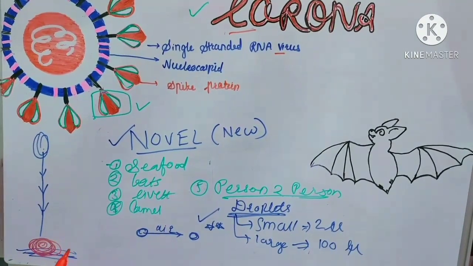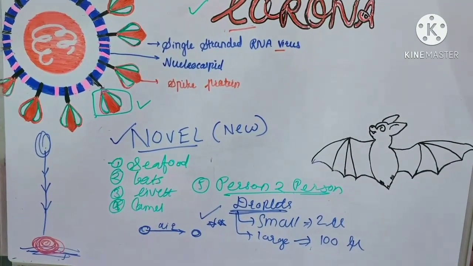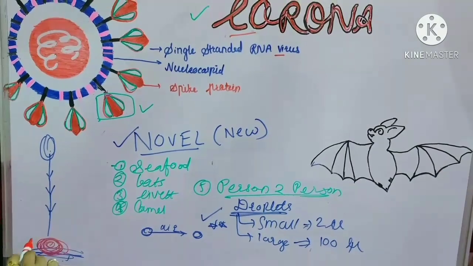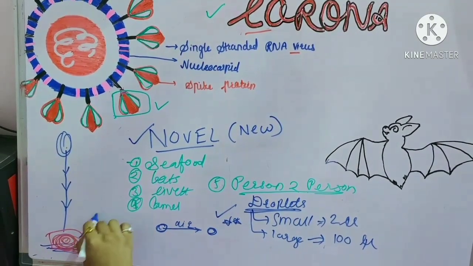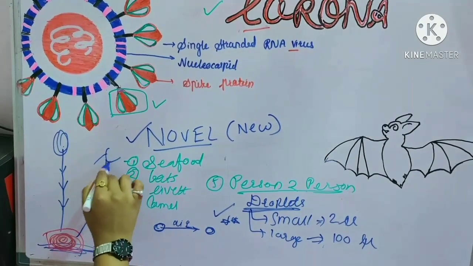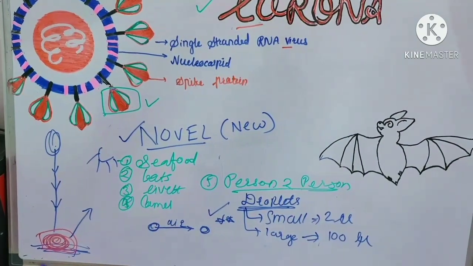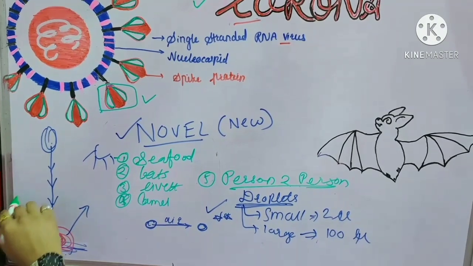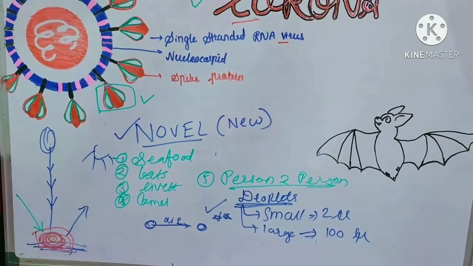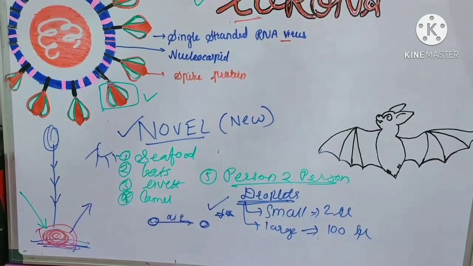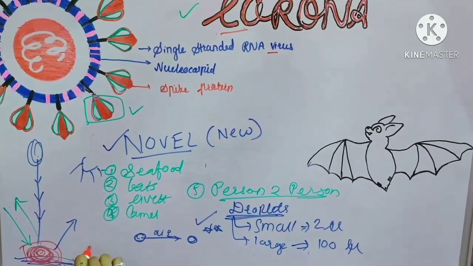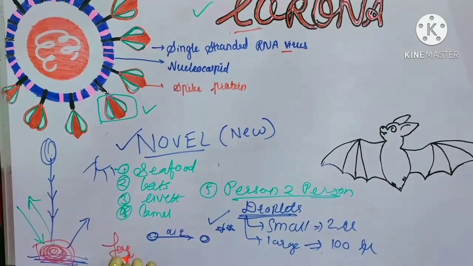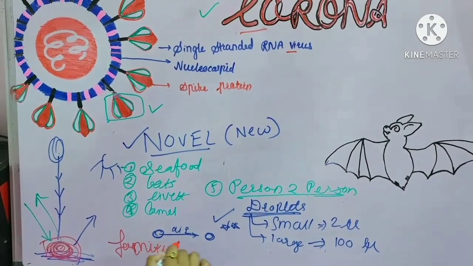So any surface, any surface like your furniture, your glass, anything, gets contaminated locally, and over a period of time this virus gets evaporated, also because of the sun. But in the meanwhile, if somebody comes and touches this surface, and again unfortunately that person touches the nose or mouth, then this spread occurs. So this kind of spread is known as fomite spread.